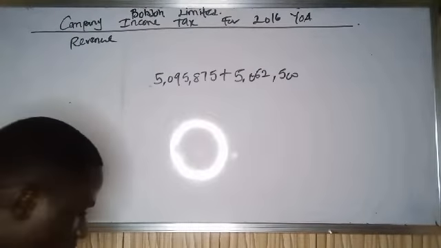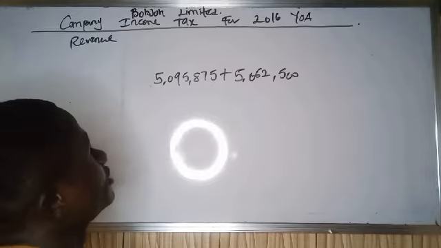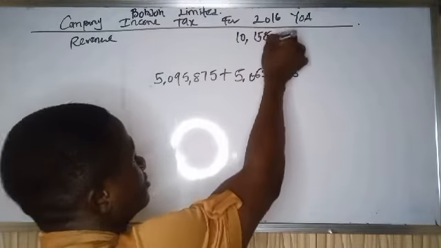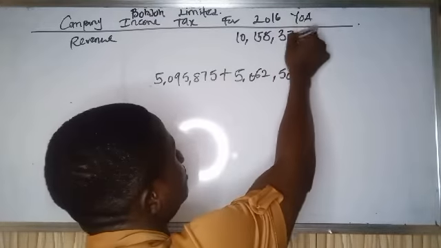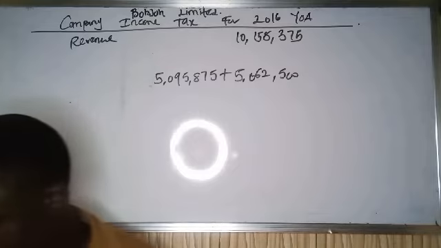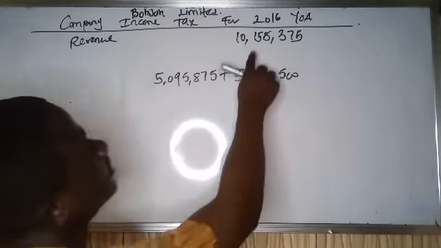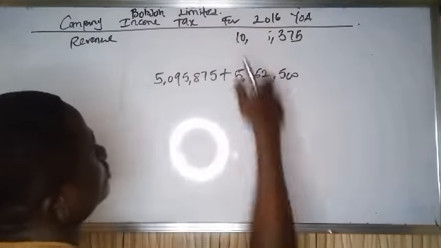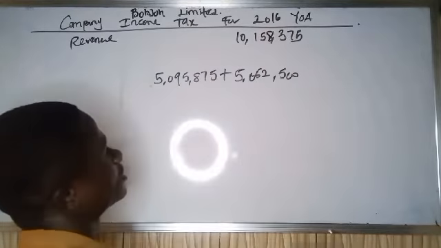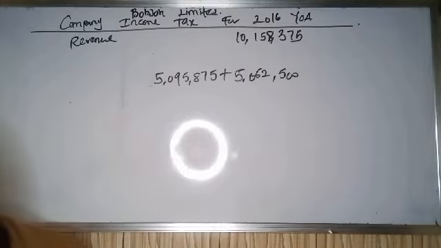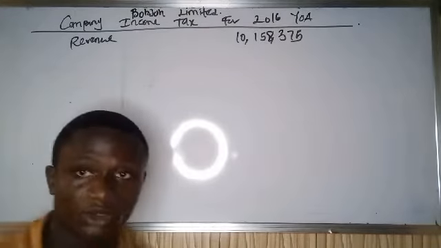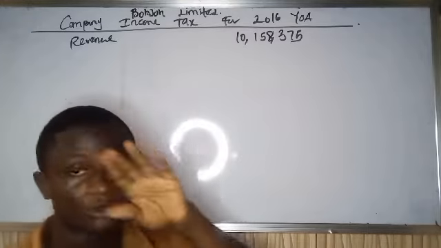If you add these two together, it will give 10,158,375 naira. So we don't need this anymore. The only income we want to reckon with is the one earned from Nigeria, and when we add it up, that is what we get.